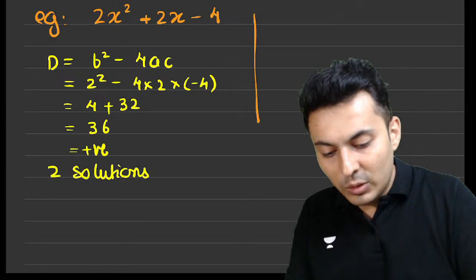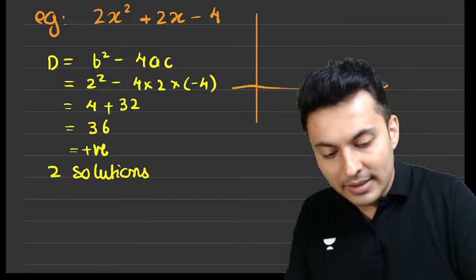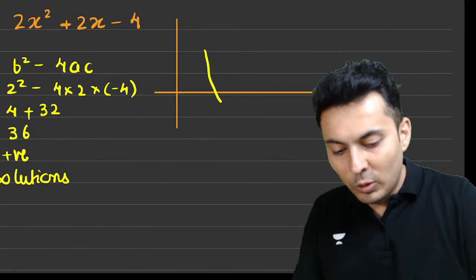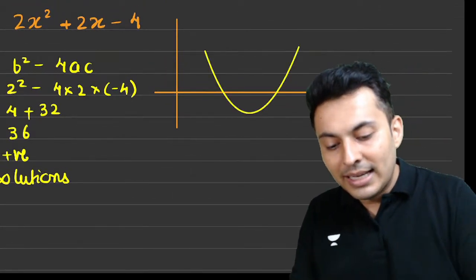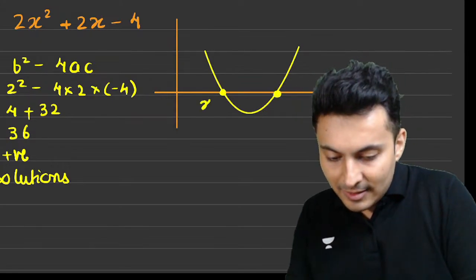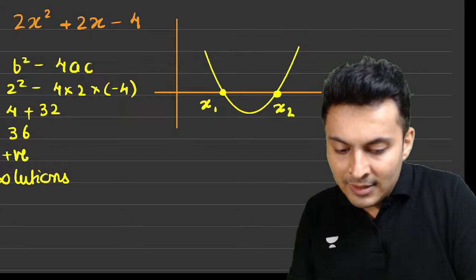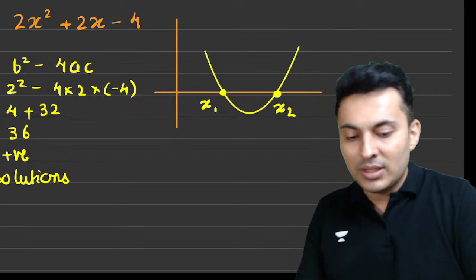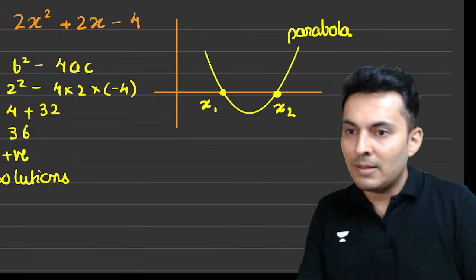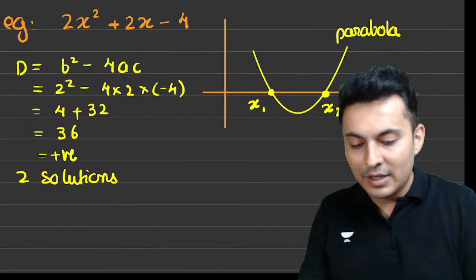If one were to draw the graph for this, it will look like this. It will hit two times. This is the first solution. This is the second solution. So this graph is always a parabola. Understood, my dear students?